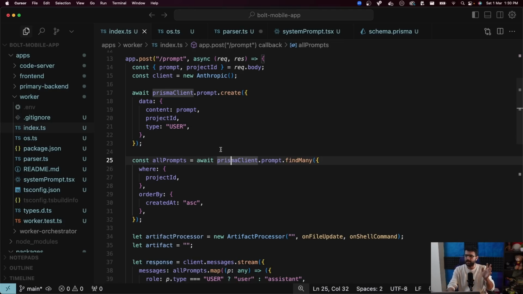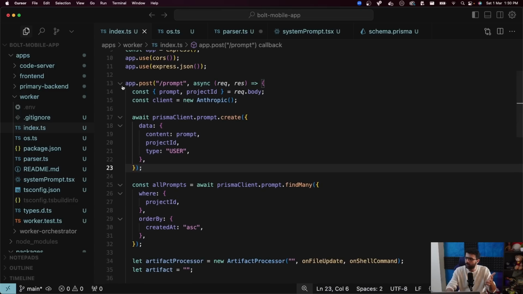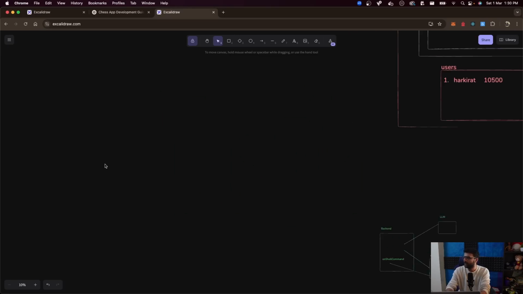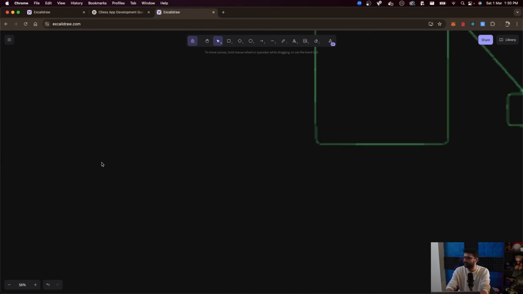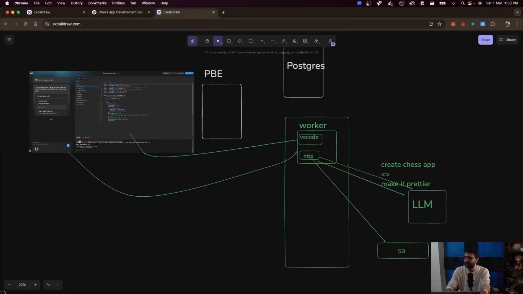Hopefully easy to understand. If not, let's have a look at a demo once. And hopefully that makes it a little easier. But roughly, there is just one endpoint that the worker exposes, the prompt endpoint. Where is this prompt endpoint hit? The prompt endpoint is hit from this chat. Whenever I type something in the chat and press enter, it hits the HTTP layer, talks to the LLM. The LLM does this whole magic that I told you. Send to the archiver, process the message, send it to the processor that actually dumps files in the file system or runs a command. And that's all you need on this layer.